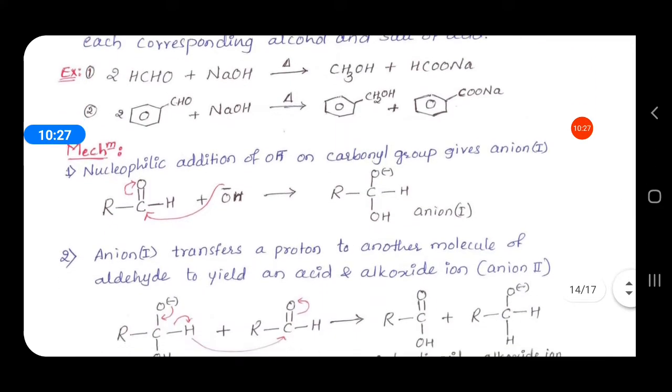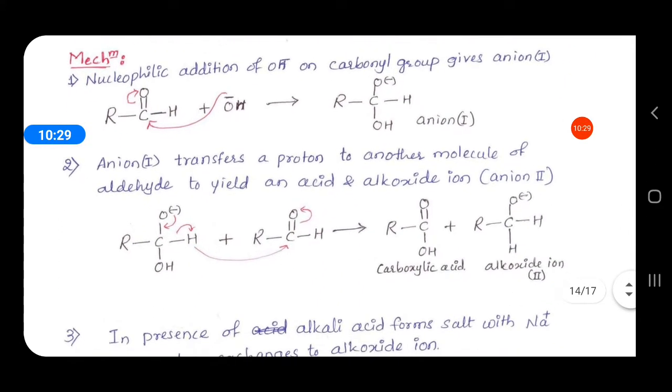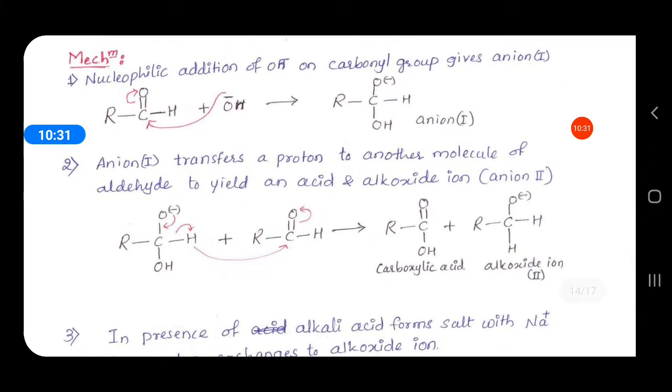In this reaction, what is the mechanism? We'll take a general reaction here. So OH minus from this base, when it approaches this aldehyde, as there are no alpha hydrogens present, reacts with the carbonyl carbon.